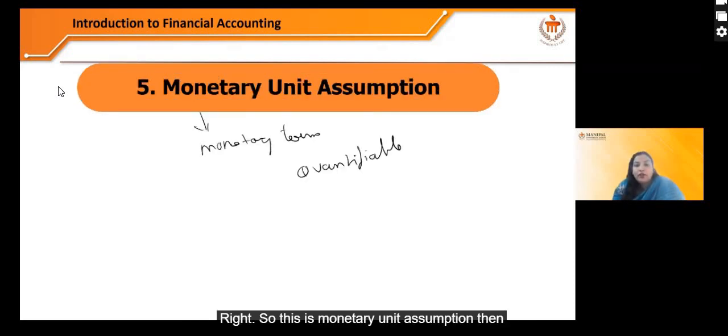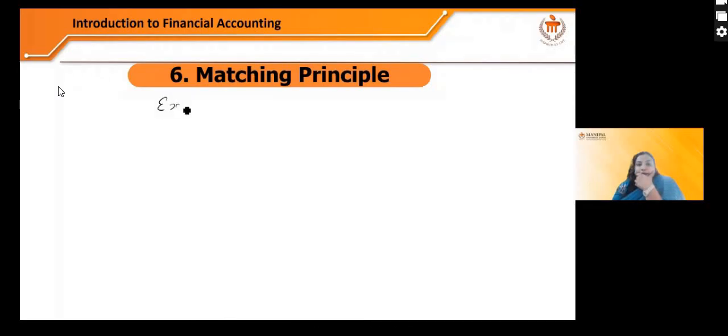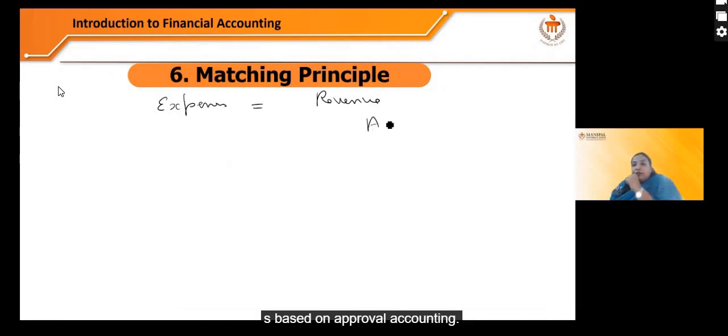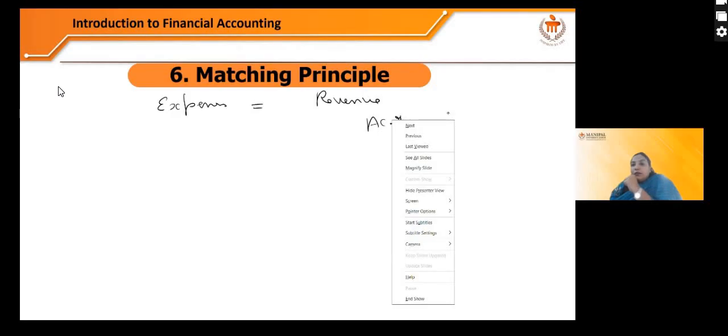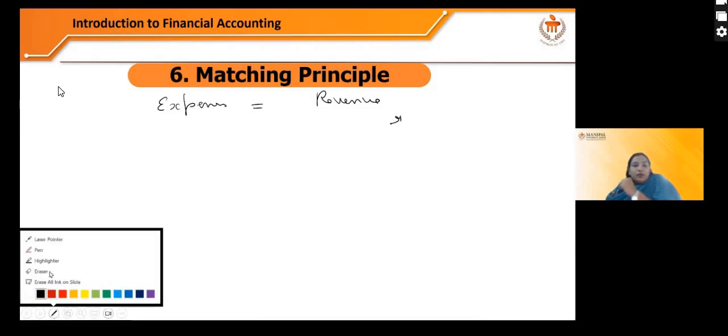Right? So this is the monetary unit assumption. Then we have the matching principle. Now, what does the matching principle say? That expenses have to match with revenue. Right? Expenses have to be matched with revenue. Now, this is based on accrual accounting. Now, what is accrual accounting? You might be having this question.